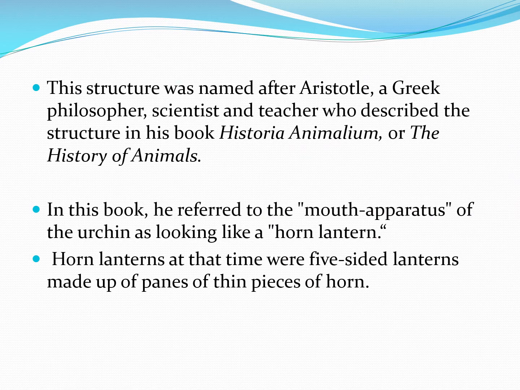Aristotle was a Greek philosopher. He studied, experimented and wrote many textbooks about the natural sciences, and one of these books was called Historia Animalium, or the history of animals. Aristotle described the mouth parts of sea urchin in this book, and while describing the masticatory apparatus of sea urchin, he wrote, "In reality, the mouth apparatus of the urchin is continuous from one end to the other, but to outward appearance it is not so, but looks like a horn lantern with the panes of horn left out."